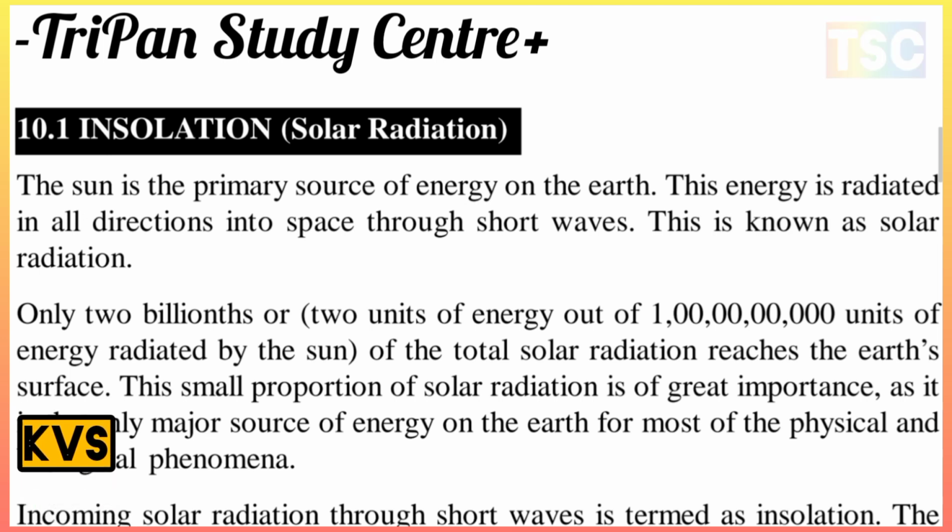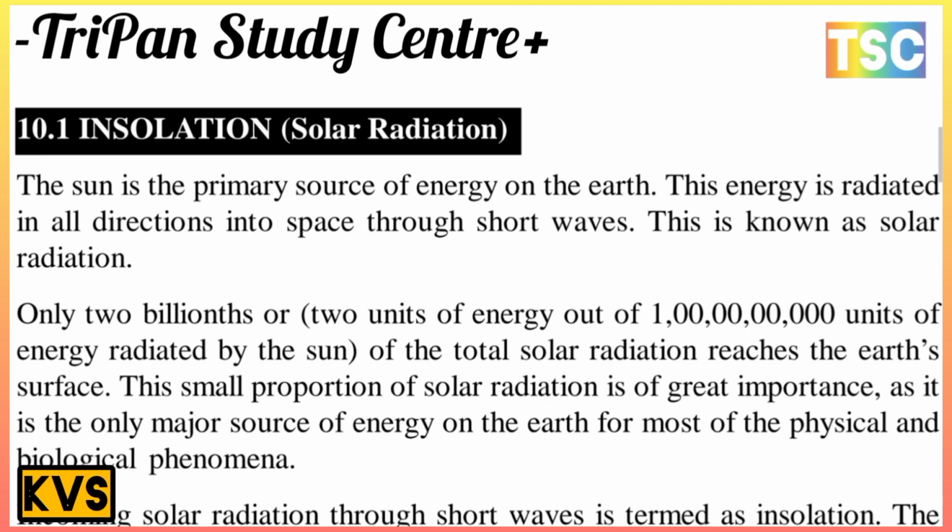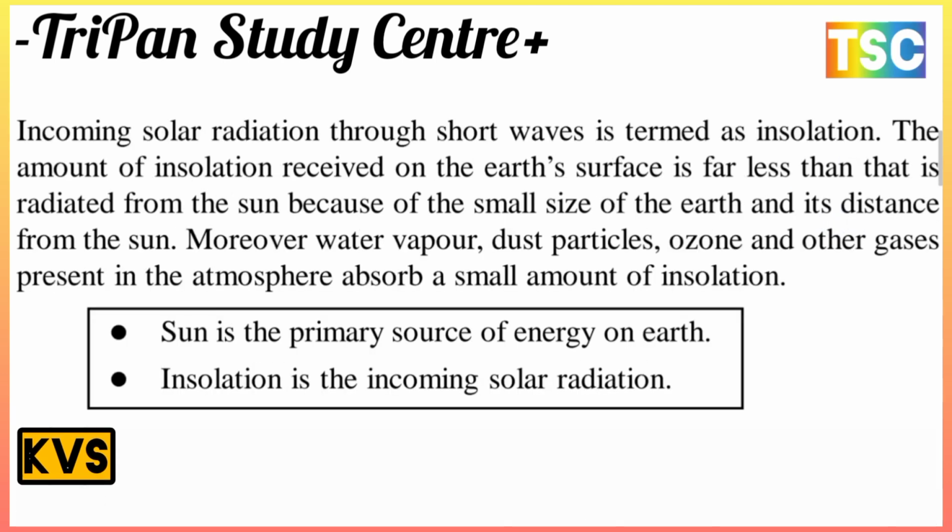as solar radiation. Only 2 units of energy out of 1 billion units of energy radiated by the sun reach the earth's surface. And this small proportion of the solar radiation is of great importance as it is the major source of energy on the earth for most of the physical and biological phenomena. Incoming solar radiation through short waves is termed insolation.